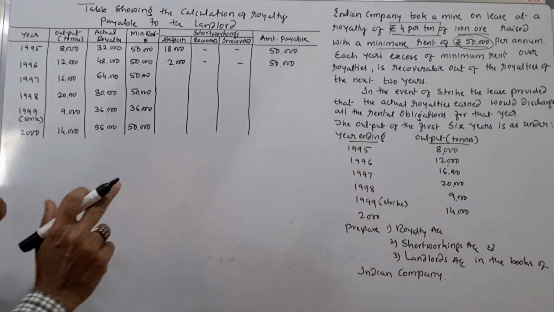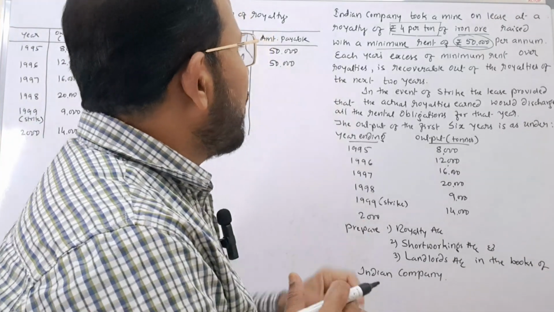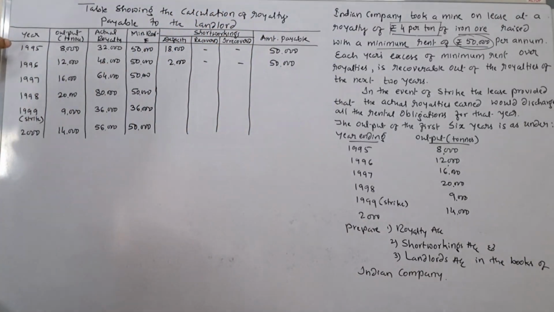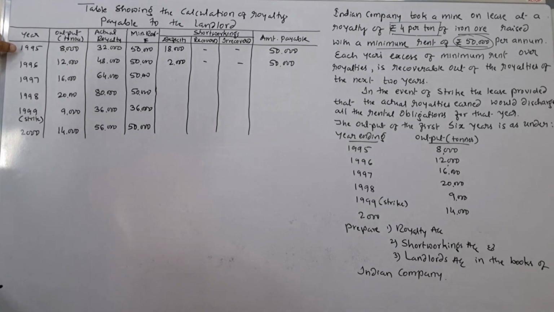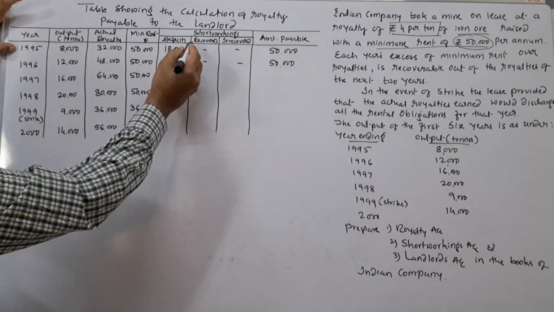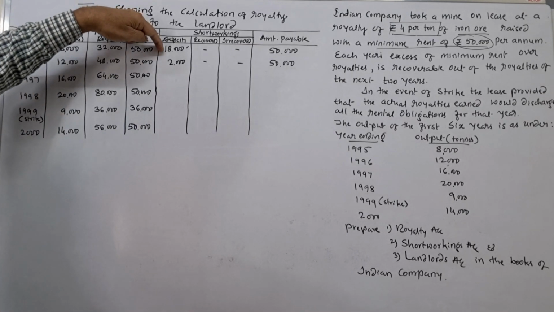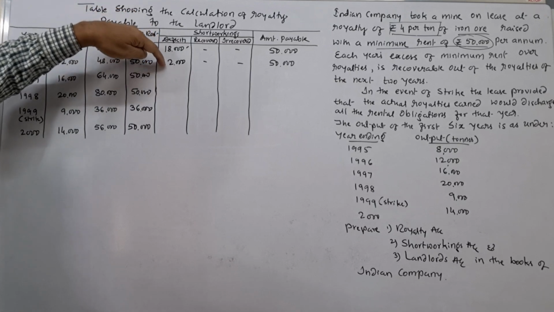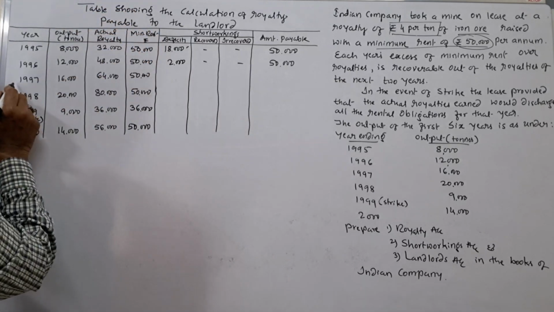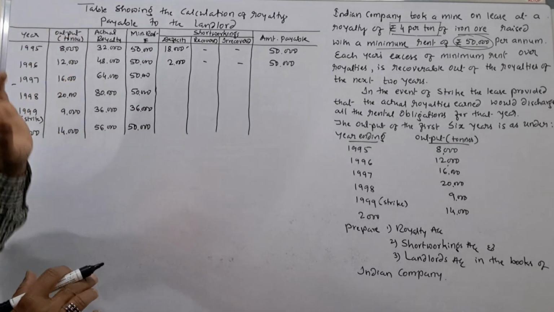Next one is, you see, this problem clearly stated that in case of short workings, such short workings can be recovered out of the excess royalties of the next 2 years. In the year 1995, in the first year, the total short working is how much? Rupees 18,000. This 18,000 can be recovered out of the excess royalties of the next 2 years. Means the year 1997 is the last year to recover the short workings of the year 1995.